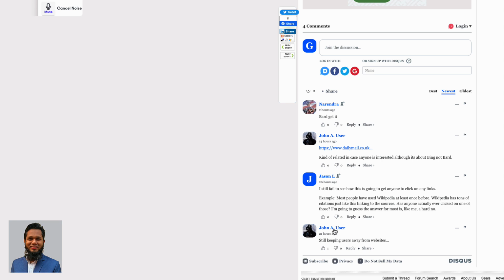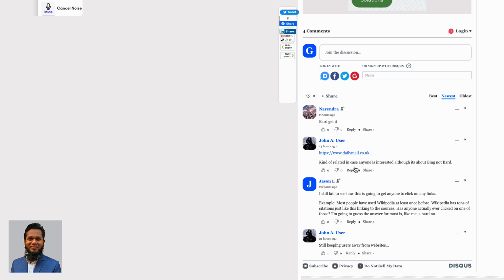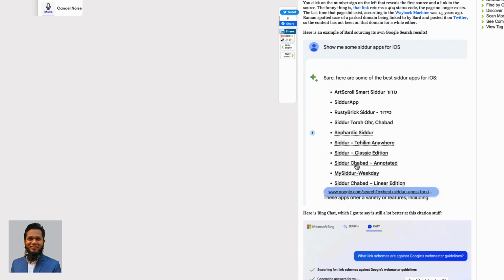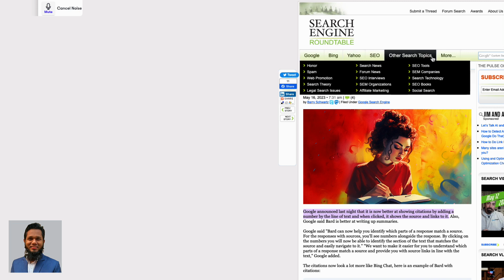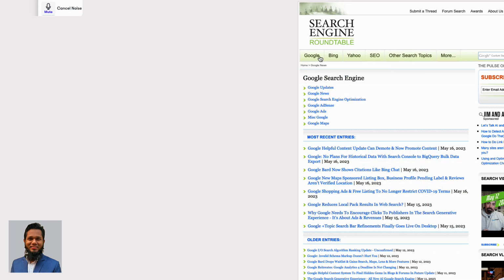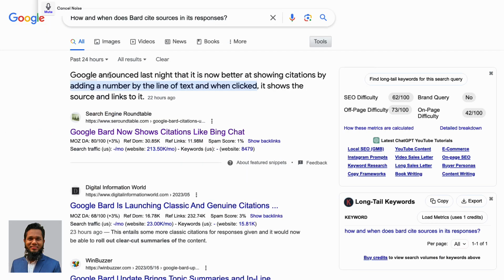Why is it important for Bard to cite sources? Citing sources is important for a number of reasons. First, it helps to ensure that Bard is providing accurate information. Second, it gives credit to the original authors of the information. Third, it helps to prevent plagiarism.